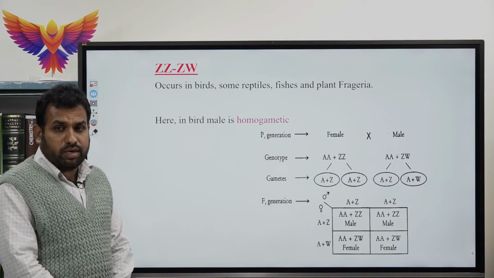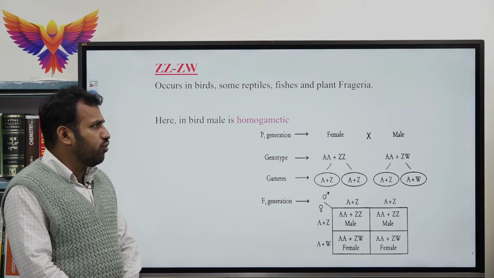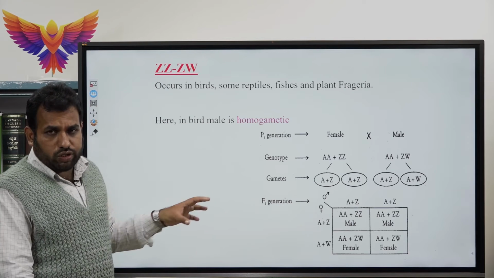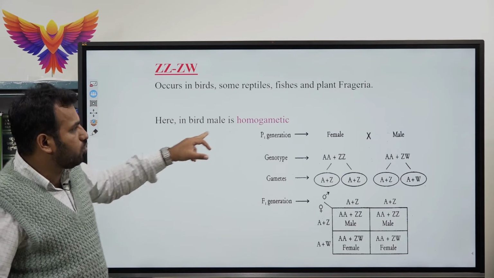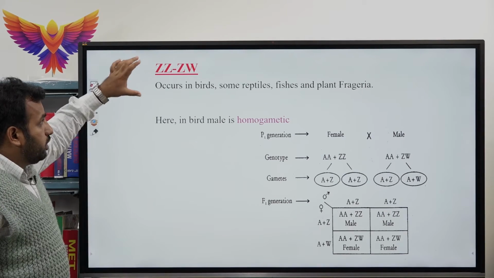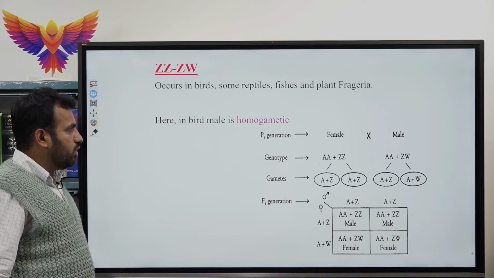This kind of determination occurs in birds, reptiles, fishes and some plants. But one concept to keep in your mind here is that the male acts as homogametic. ZZ, ZW is another kind of sex determination.